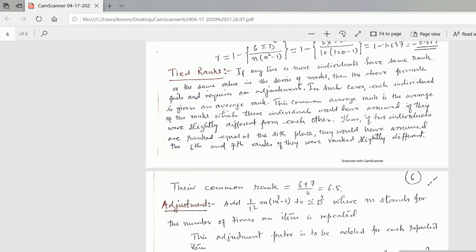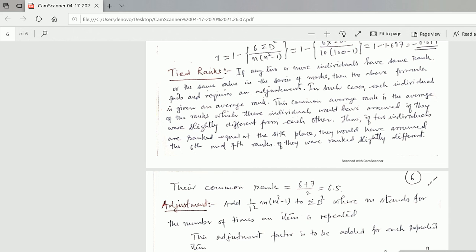What are tied ranks? If any two or more individuals have the same rank or the same value in the series of marks, try to understand, suppose three persons have got the same marks, that means they are going to have the same rank. Then the above formula fails and requires an adjustment.